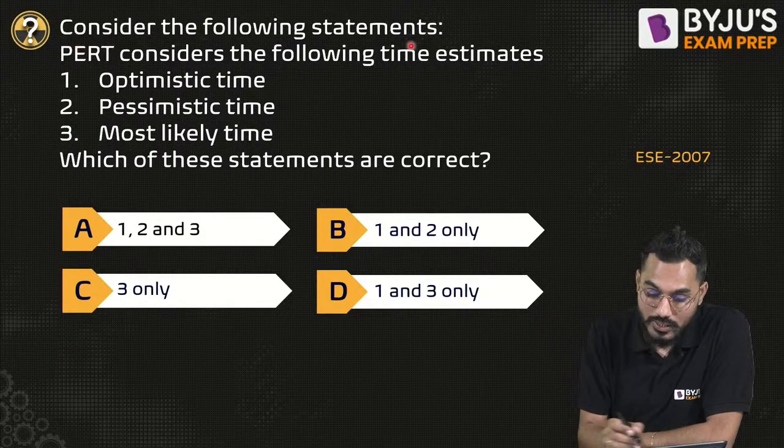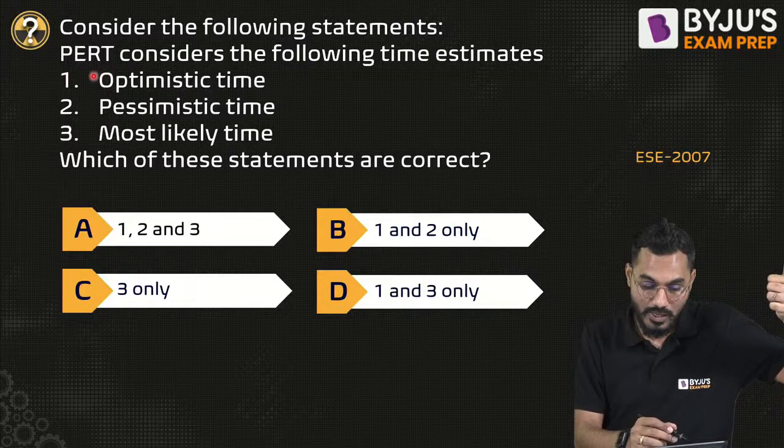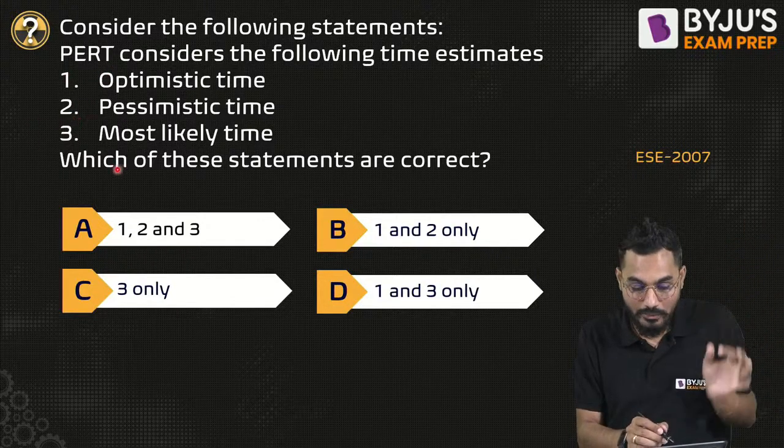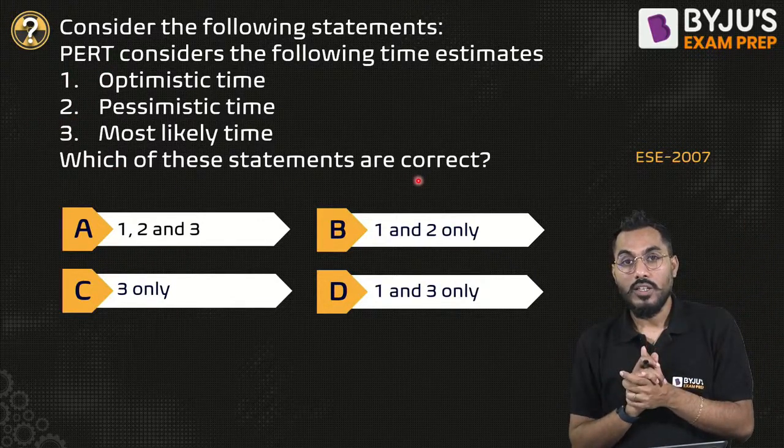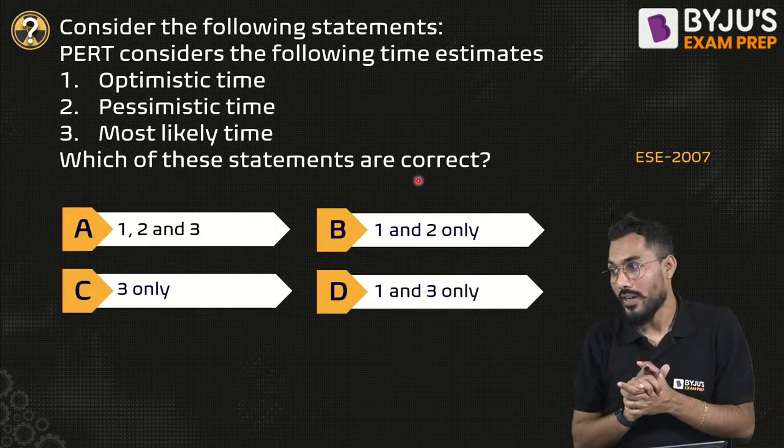Right, fine. Consider the following statement. PERT considers the following time estimates: optimistic time, pessimistic time, and most likely time. Which of these statements are correct? Now, whenever we talk about PERT and CPM, it is generally utilized for research purposes, right?